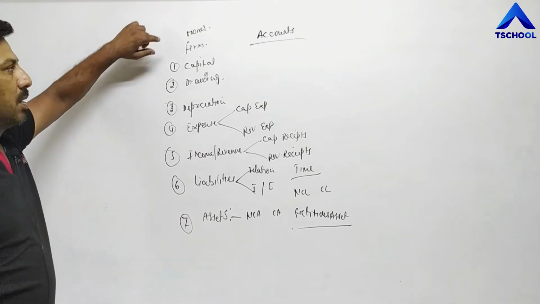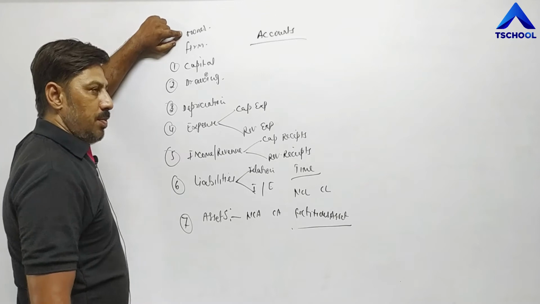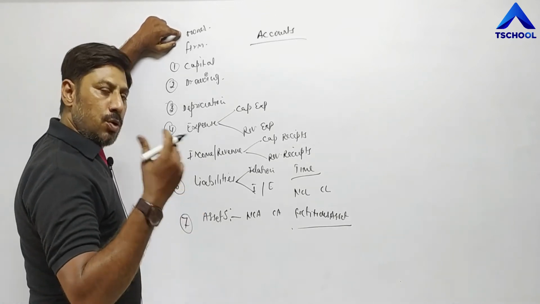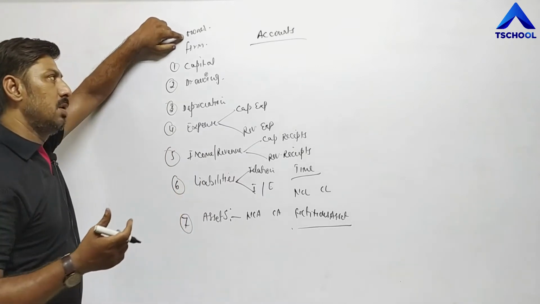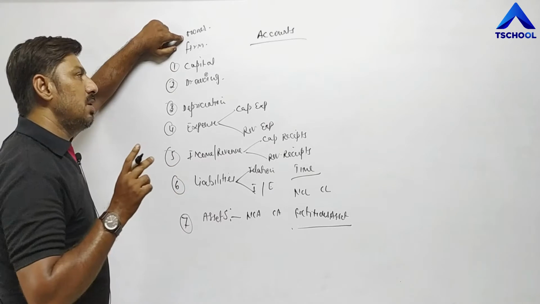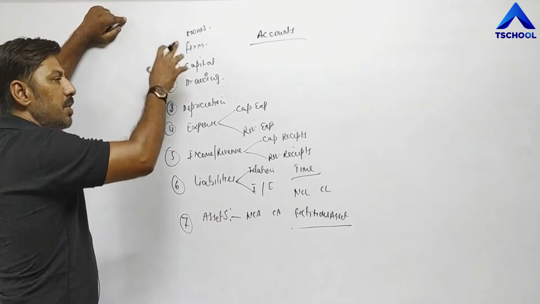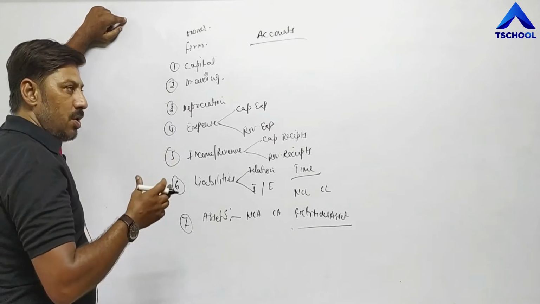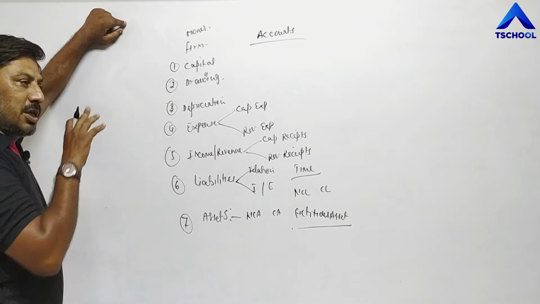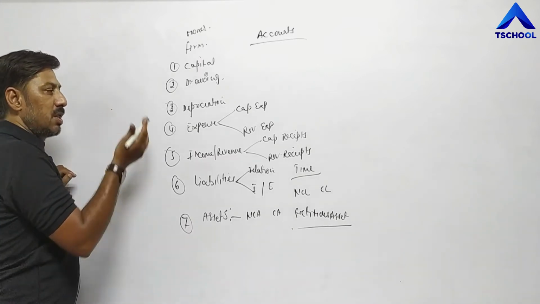Now once again, owner is the person or group of persons. In case of partnership, two or more than two persons may be owner, but in case of sole proprietorship, there is only a single person undertaking all the business activities. So owner is the person or group of persons who are undertaking all the business activities, undertaking risk of all business and enjoys the profit or faces the loss.